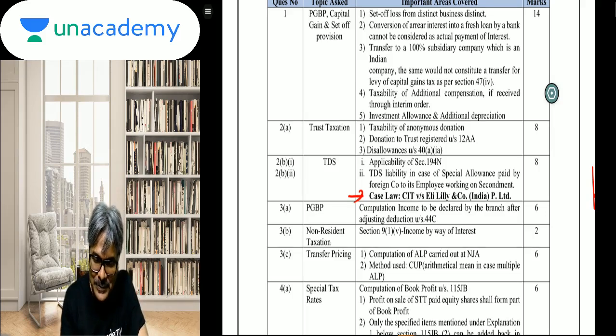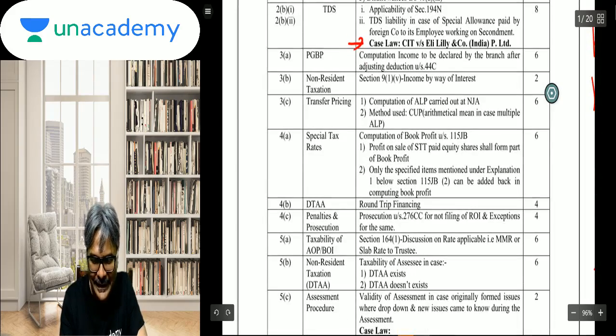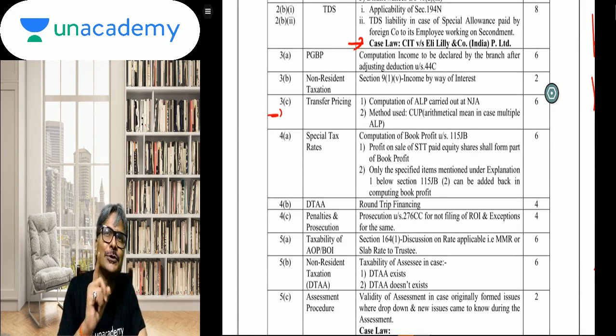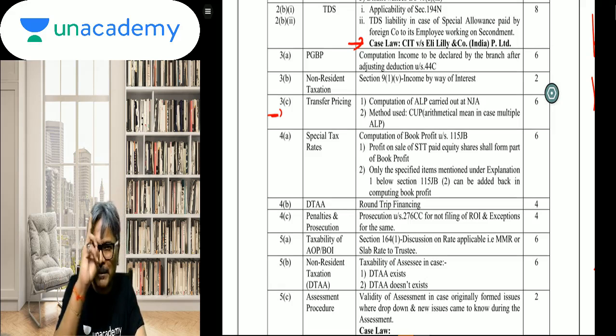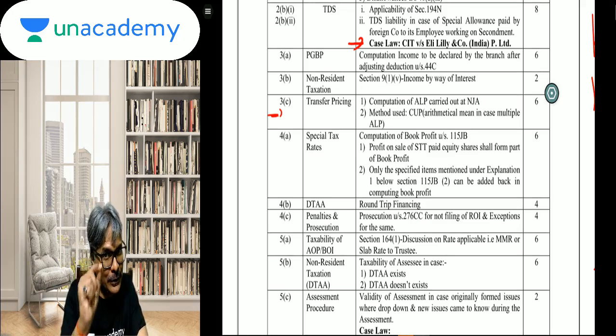So that is one. Secondly, I was so pleased, students, to find a transfer pricing question. Six marks, practical question. For the first time, this question is only there in our booklet because I have prepared it. This was a case of two comparables. I prepared this question in 2018, students. Duplex Inc. was always there in all my regular books and the capsule booklet. This particular question was always there: Duplex Inc.